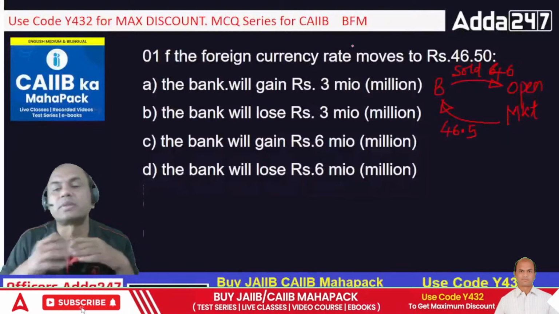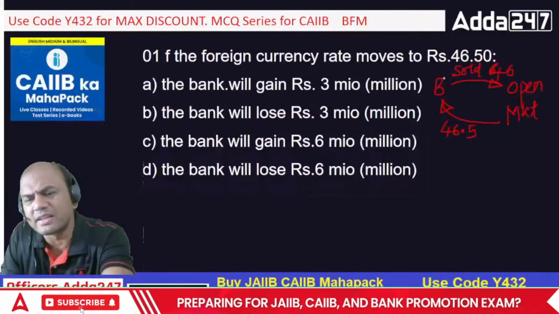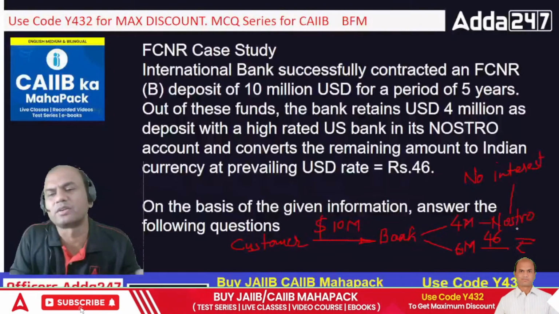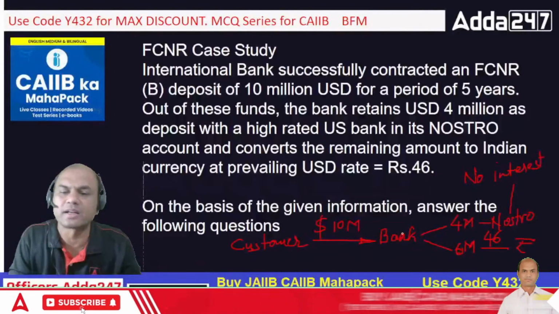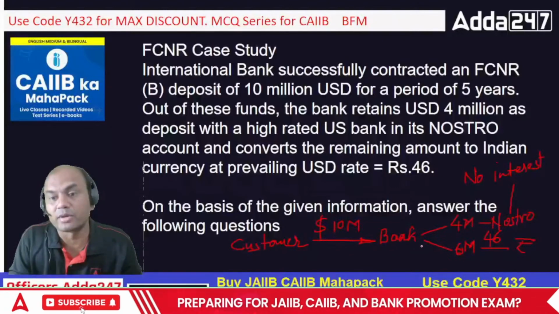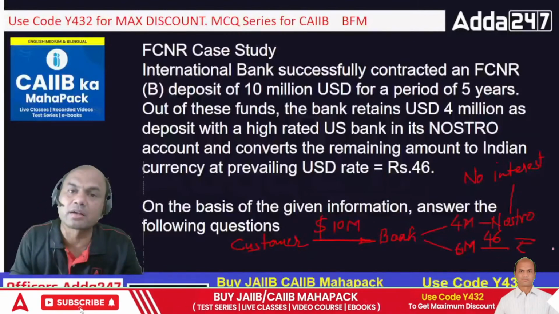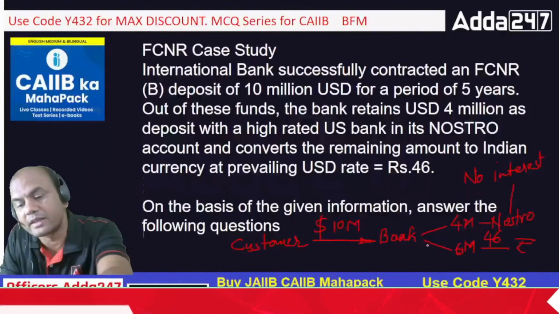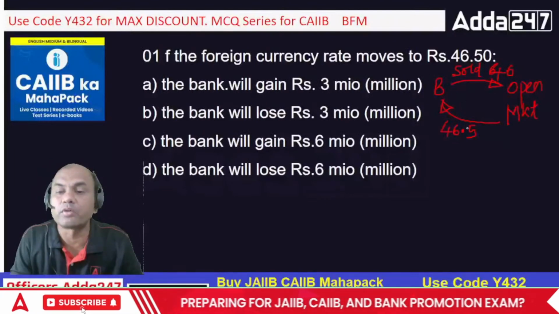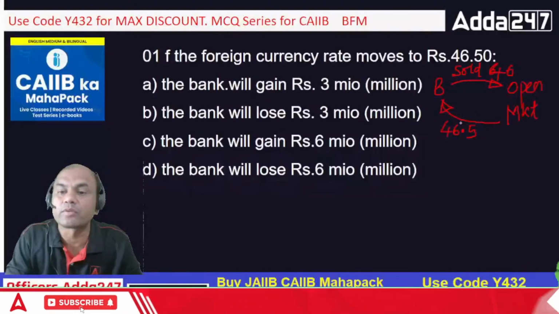If tomorrow this customer comes to this bank for withdrawal of this FD, 4 million they'll get it easily because that's kept in the Nostro. They'll immediately get it because that's not earning any interest. They'll debit this and get it in their account. Okay, so that 4 million is gone. So that's an easy task. But what about the 6 million? This 6 million they have sold in the market. Now if that customer comes back, this 6 million they'll have to buy back from the market. But what is the rate now? 0.5 higher. So the bank has sold at 46 and is buying at 46.5.